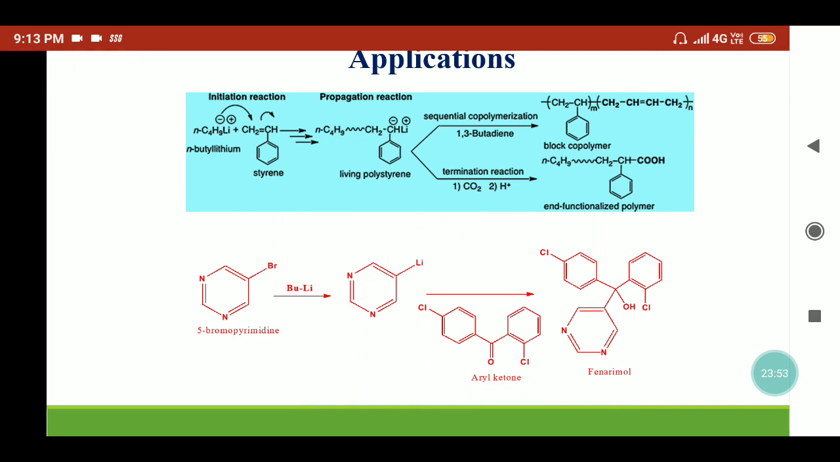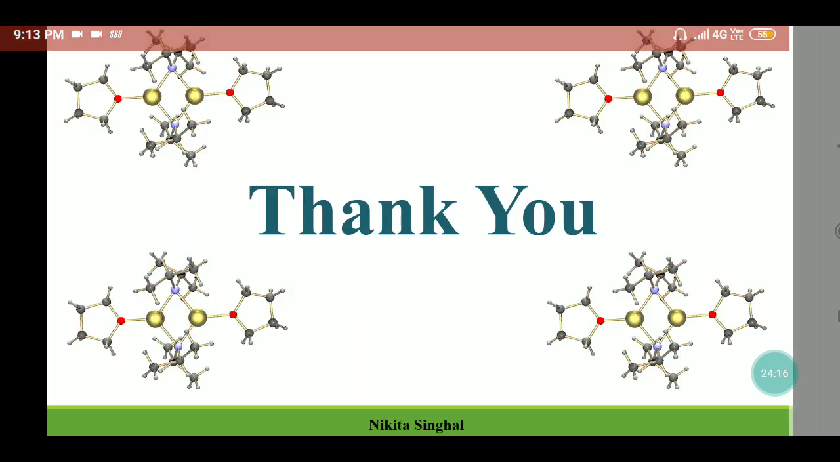So organolithium reagents can be used widely in different pharmaceutical products, different natural products, and different drug syntheses also take different steps, and they use different types of organolithium reagents there. So they have a wide variety of applications in organic synthesis. Thank you.